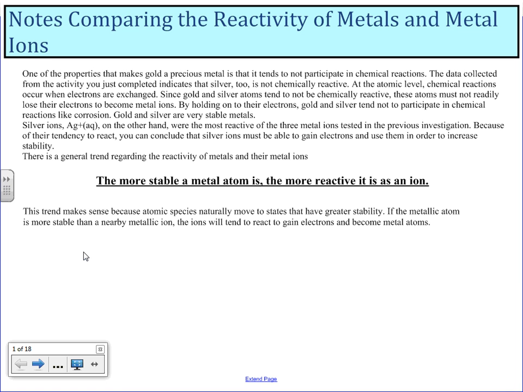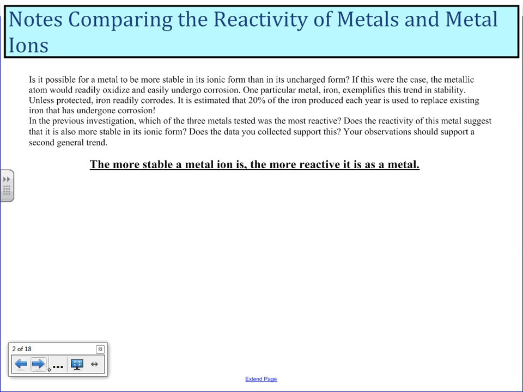So there is a general tendency regarding the reactivity of metals and their metal ions. The more stable a metal atom is, the more reactive its ion is. This trend makes sense because atomic species naturally move to states that have greater stability. So if a metallic atom is more stable than a nearby metallic ion, the ions will tend to react to gain electrons to become metal atoms.